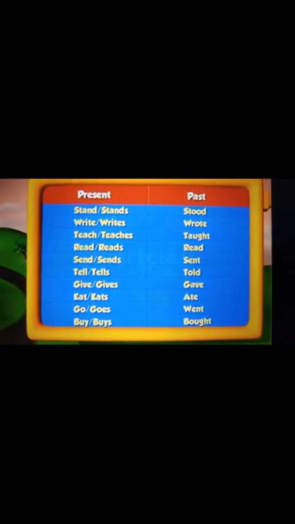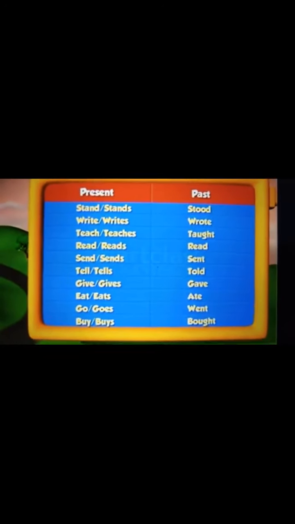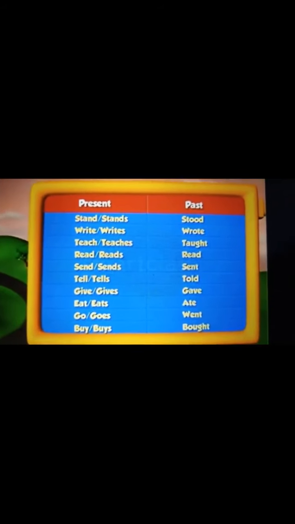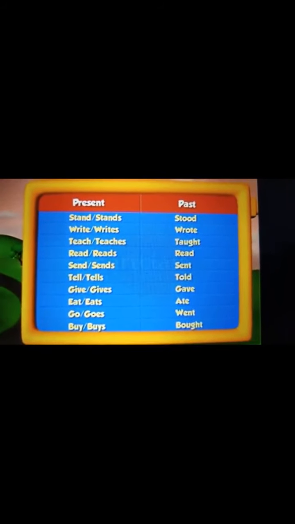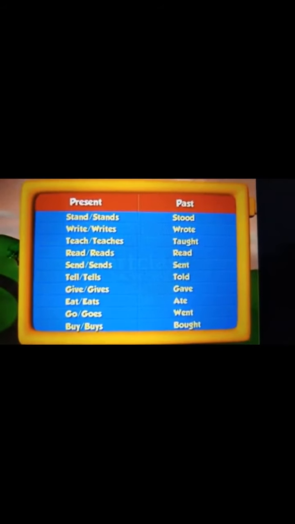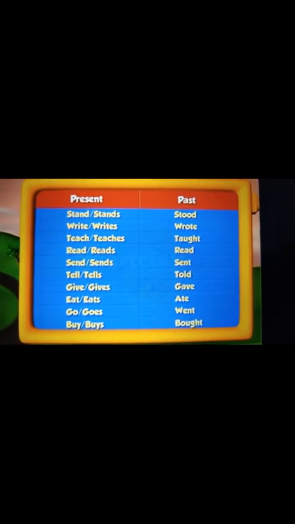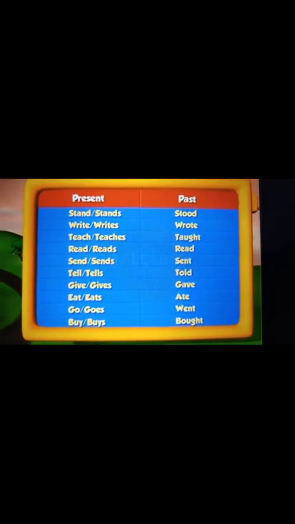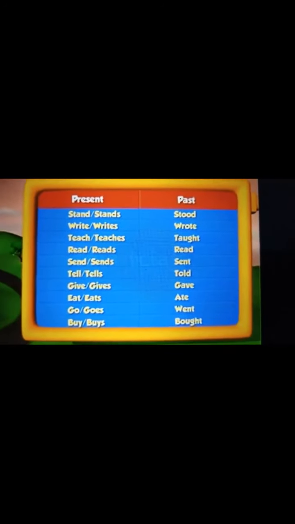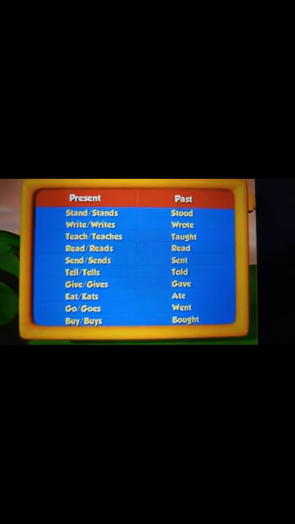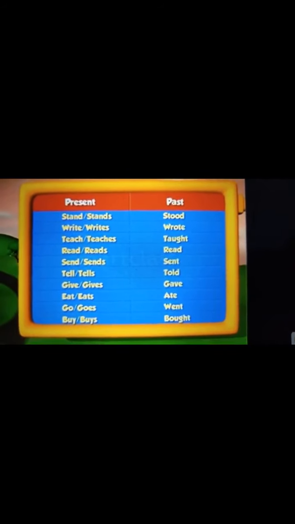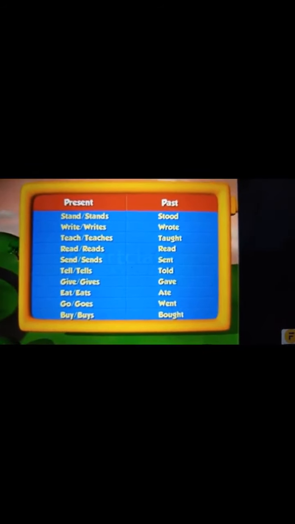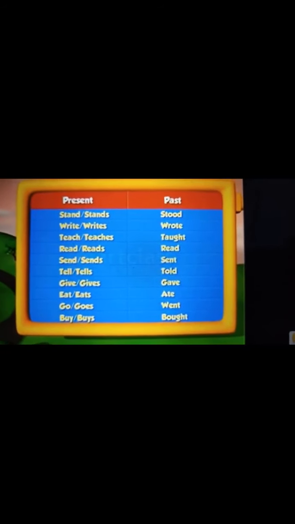Send or sends become sent. Tell or tells is told. Give or gives become gave. Eat or eats become ate. Go, goes become went. Buy, buys become bought. So this is the present tense of the verb as well as the past tense of the verb. These are the irregular forms of verbs. Okay? That means we have not added ed or d to make past tense. The word has completely changed, children.